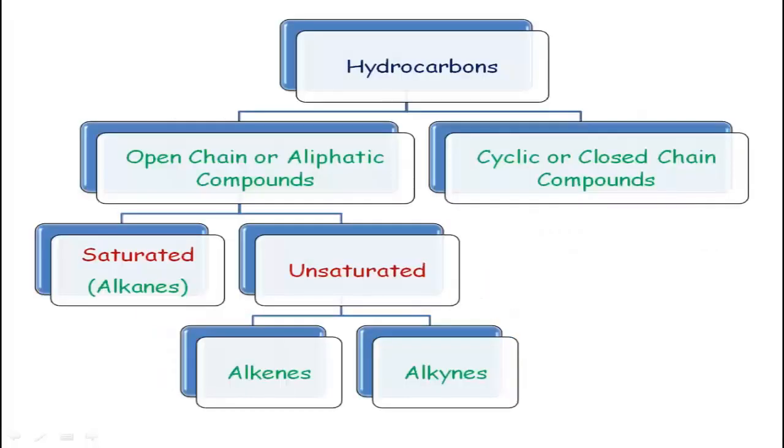Now, in a nutshell, to start with what we have seen today, we have seen what organic chemistry is and we have seen what hydrocarbons are. Hydrocarbons are divided into two parts, open chain or aliphatic compounds and cyclic or closed chain compounds. Open chain or aliphatic compounds are classified under two names. One is saturated and the other is unsaturated. Saturated are alkanes and unsaturated are alkynes and alkenes.